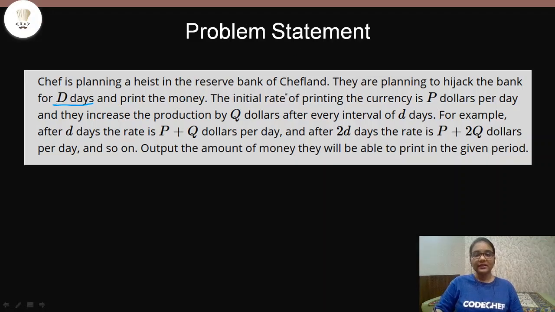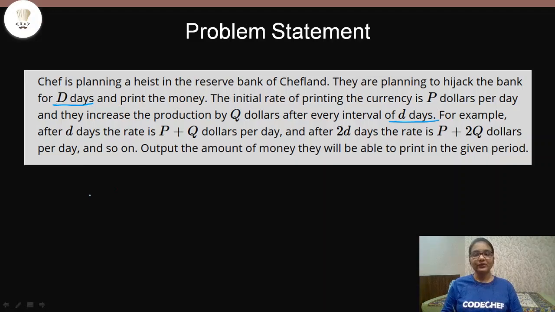So every day P dollars can be printed, but there is a twist: after every certain interval of days, out of the total number of days for which the heist goes on, the amount of production of dollars will be increased.